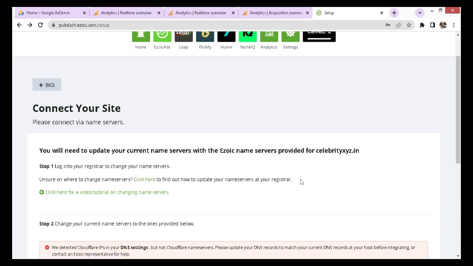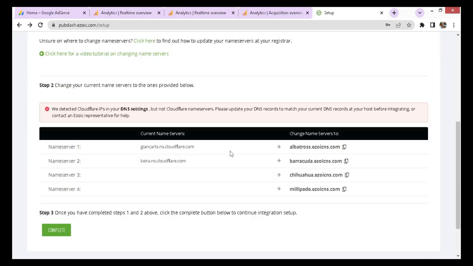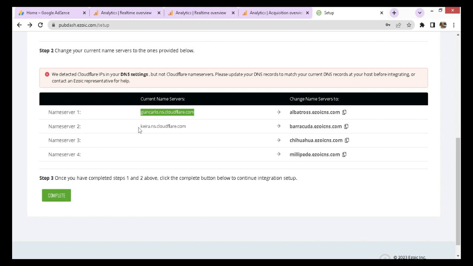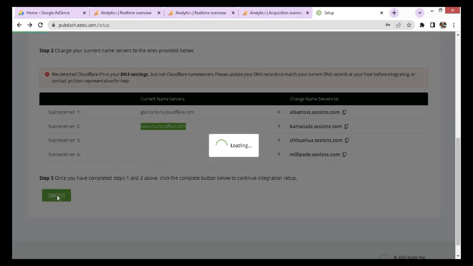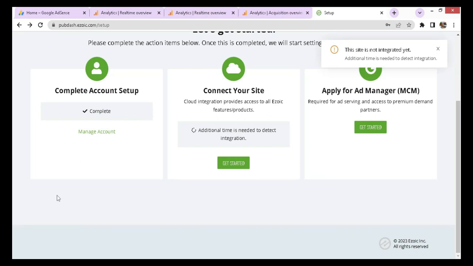As I have told you earlier, the servers need to be changed where your domain is purchased from. My current name servers are located at Cloudflare. Now, what happens if you don't change the servers? Well, I will show you what happens if we don't connect our servers. So for the time being, I will click on complete. Here, if you connect your servers, then it will take a few hours to integrate.